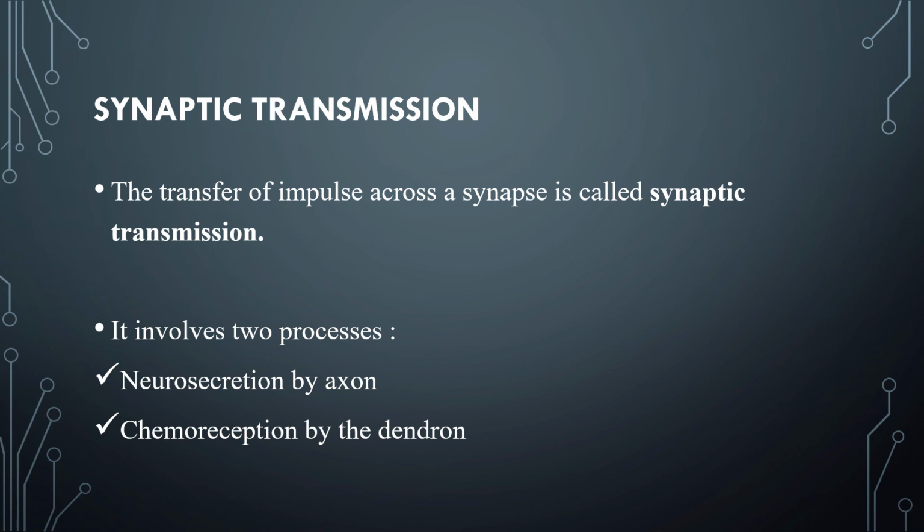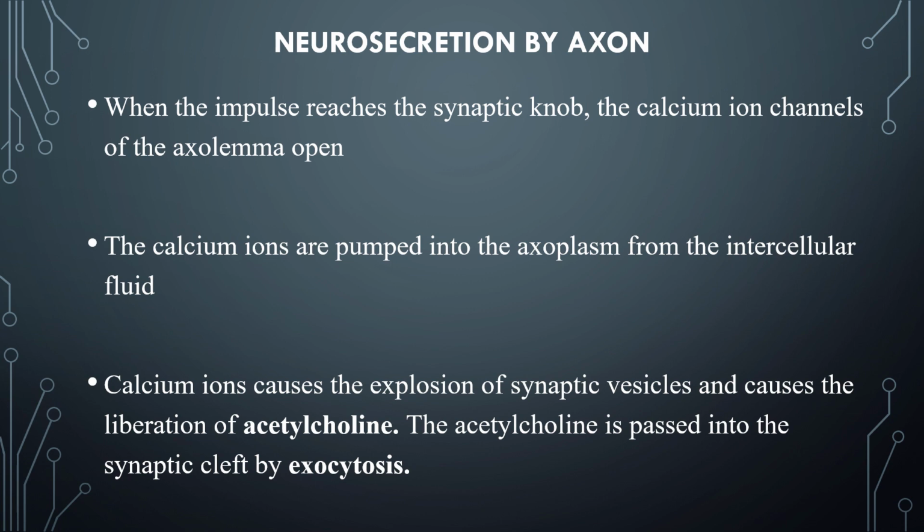Synaptic transmission. The transfer of impulse across a synapse is called synaptic transmission. It involves two processes: neurosecretion by axon, chemoreception by the dendron. Neurosecretion by axon. When the impulse reaches the synaptic knob, the calcium ion channels of the axolemma open.